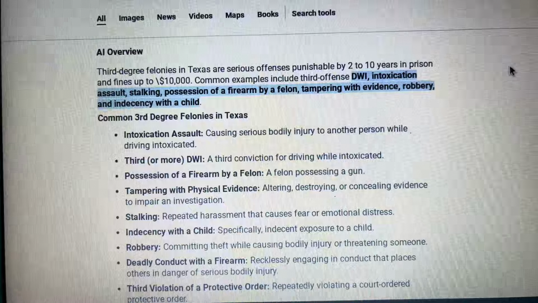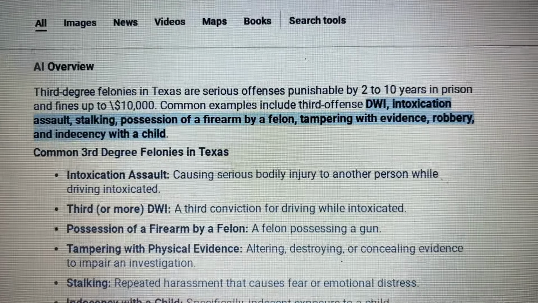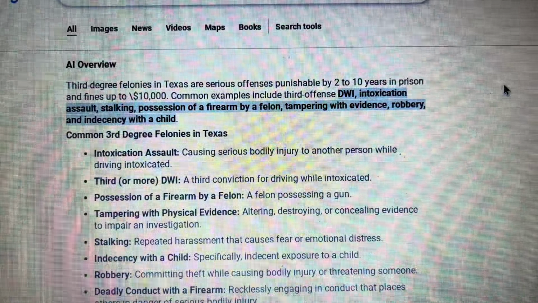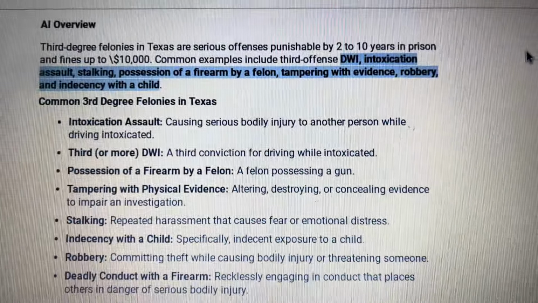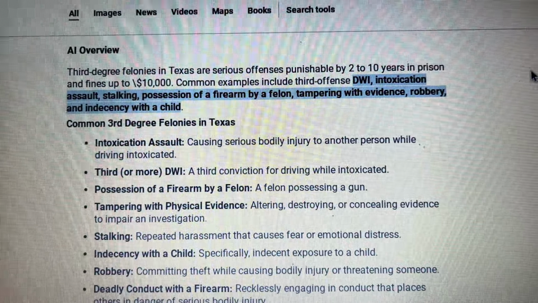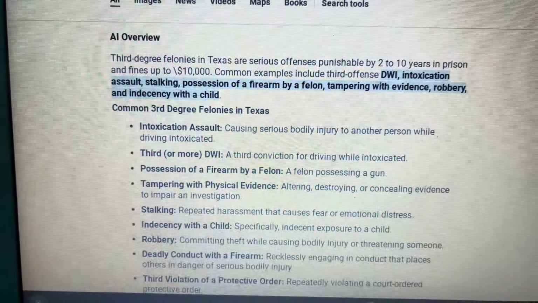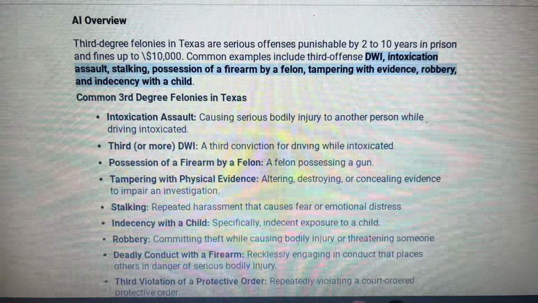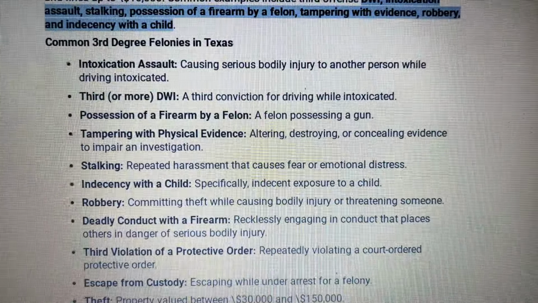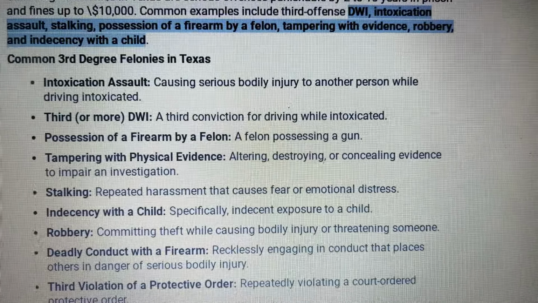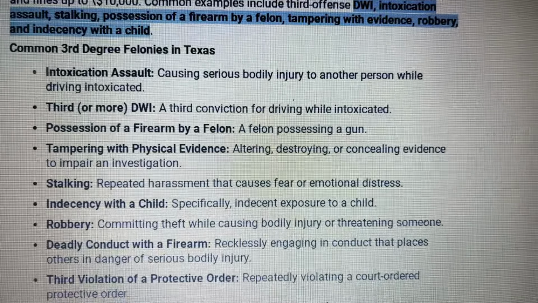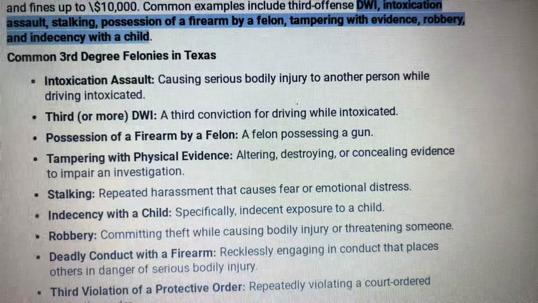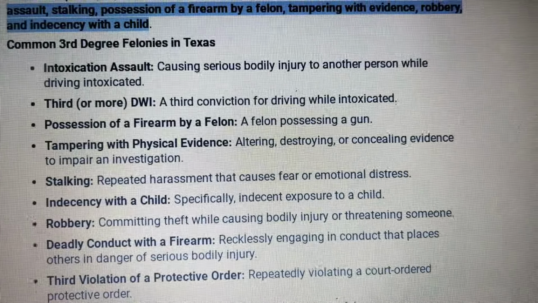Next up is a third-degree felony. Third-degree felonies in Texas are serious offenses punishable by 2 to 10 years in prison and fines up to $10,000. Common examples of third-degree felonies are third offense DWI, intoxication assault, stalking, possession of a firearm by a felon, tampering with evidence, robbery, and indecency with a child. Intoxication assault: causing serious bodily injury to another person while driving intoxicated. Third or more DWI. Possession of a firearm by a felon: a felon possessing a gun.